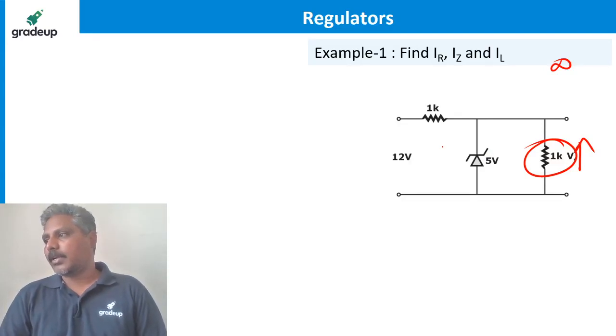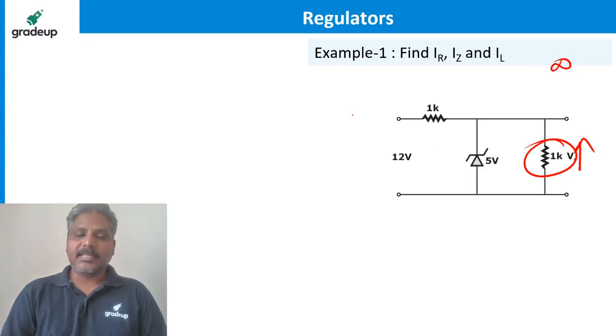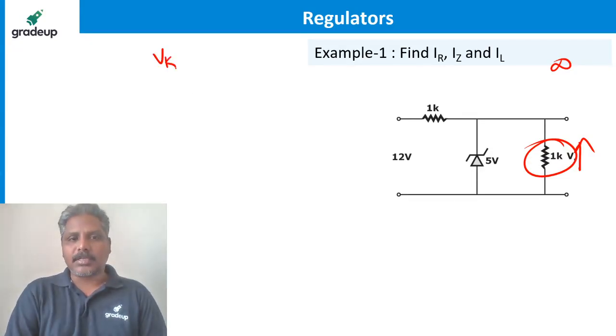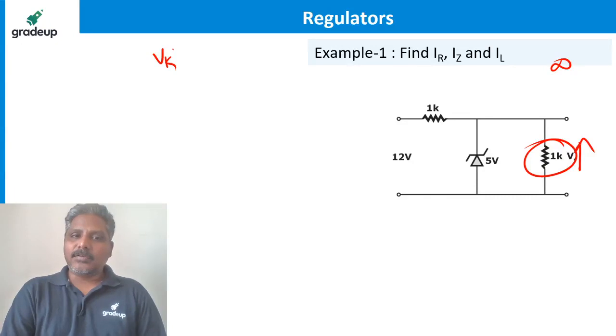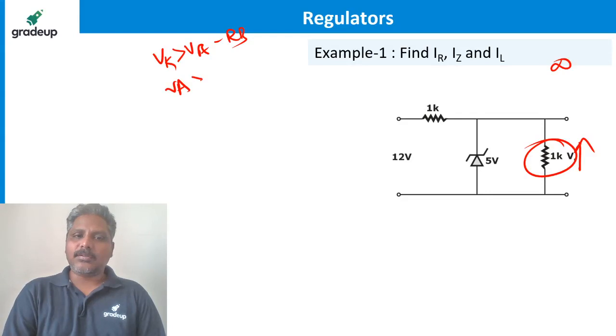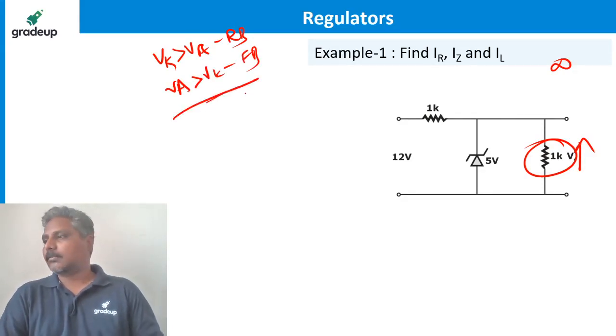Zener is not under breakdown. It will act as forward bias or reverse bias. That depends on the cathode voltage. If cathode voltage is more than anode voltage, it is reverse bias. If anode voltage is more than cathode voltage, then it is forward bias. And breakdown is already explained.